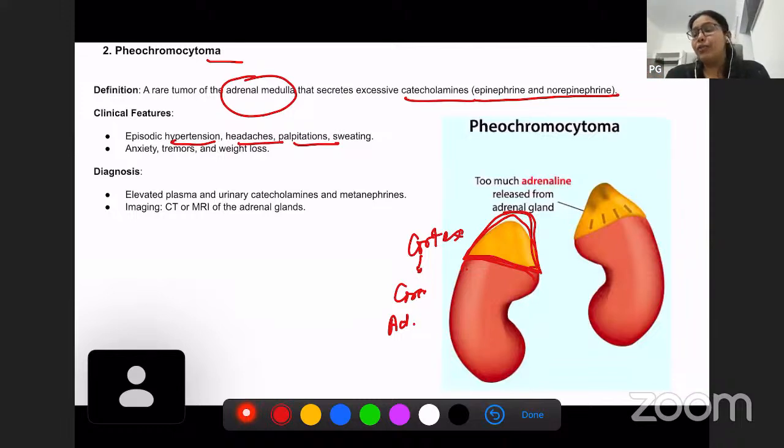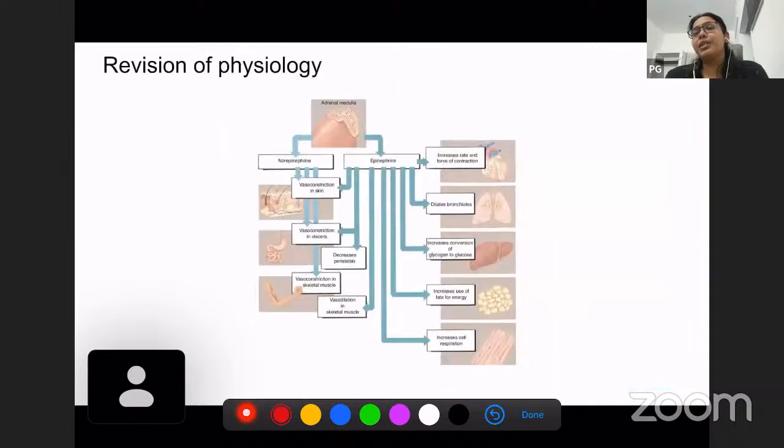So we'll see the pathophysiology of catecholamines. After that, we can discuss why these symptoms occur. Okay. So catecholamines are produced by the adrenal medulla, and there is a tumor in the adrenal medulla which results in increased production of catecholamines.